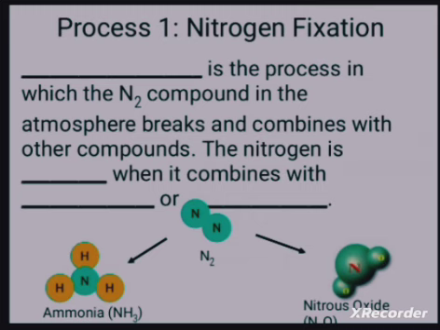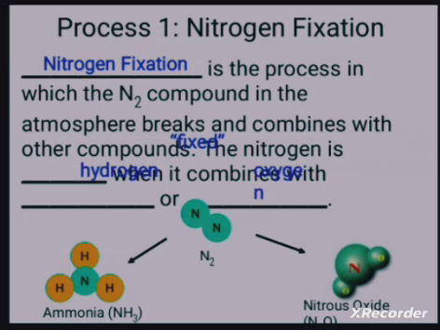Now, the first step in the nitrogen cycle is nitrogen fixation. What is meant by nitrogen fixation? Nitrogen fixation is a process in which the N2 in the atmosphere breaks and combines with other components. The nitrogen is fixed when it combines with hydrogen and other components.